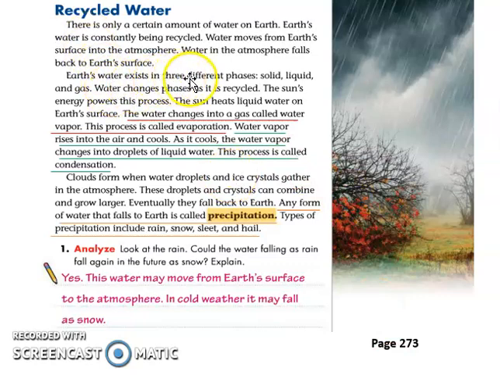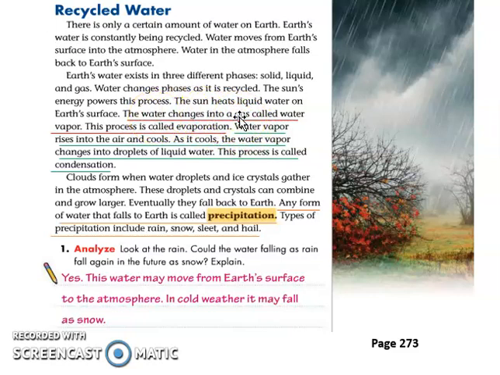Earth's water exists in three different phases: solid, liquid, and gases. Water changes phases as it is recycled. The sun's energy powers this process. The sun heats the liquid water on the Earth's surface. Remember the two types of water? You have the groundwater and then the surface water. The surface water is the one that the sun heats so that it will evaporate. That is the process. Evaporation is the process of water turning into gas.